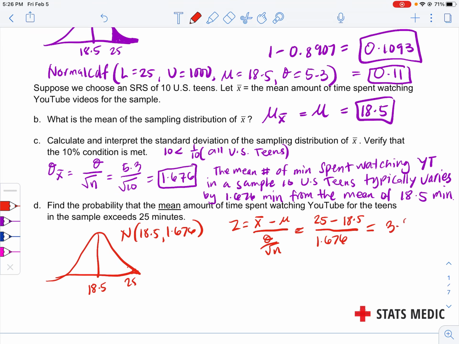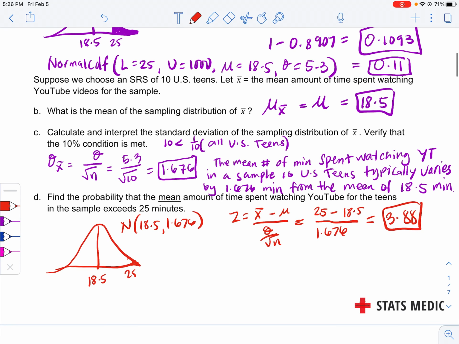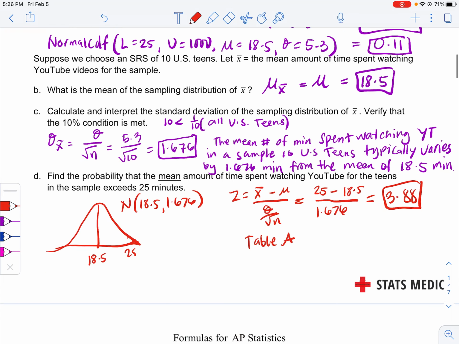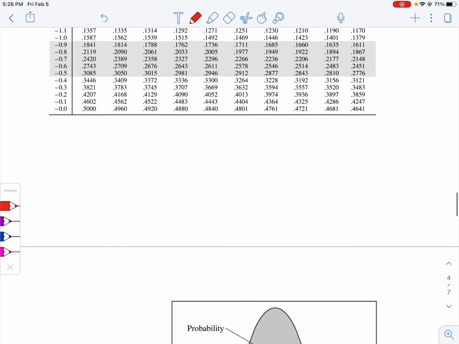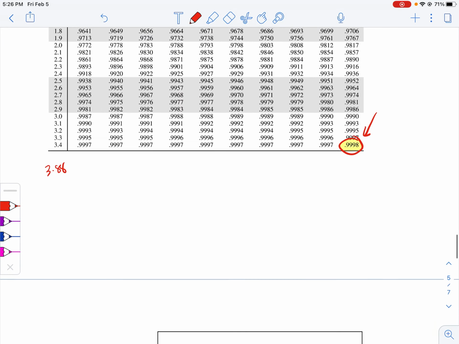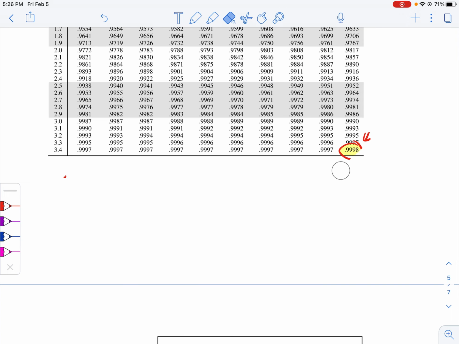That is 3.88. And I want the right, so I'm going to do 1 minus that number. So let's go to table A. What was that? 3.88. That's a really big number. Very big z-score. Okay.